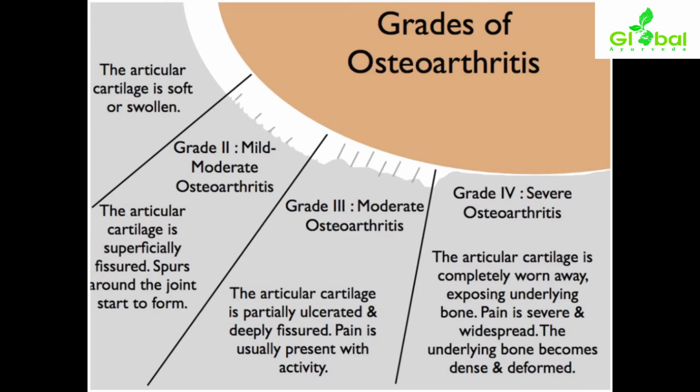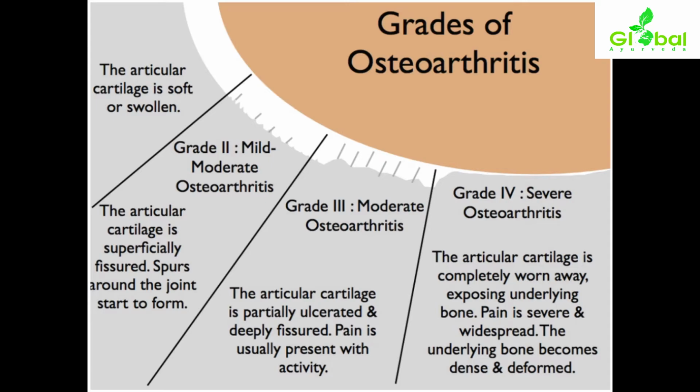In grade 3, it is moderate osteoarthritis. The articular cartilage is partially ulcerated and deeply fissured. The fissures will be affecting the cartilage deeply, and more fissures will be forming, along with partial ulceration of the articular cartilage. Pain is usually present with activity. Whenever the patient is doing some activity, pain will be present, and it will worsen when doing that kind of activity.